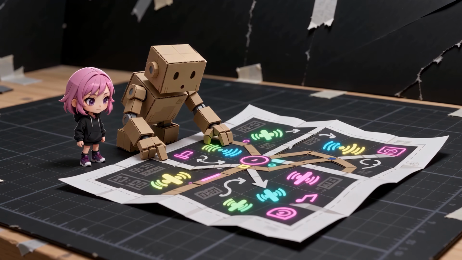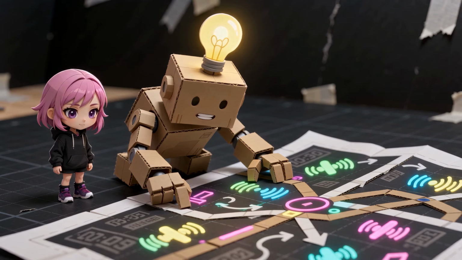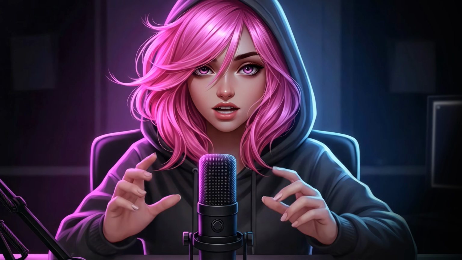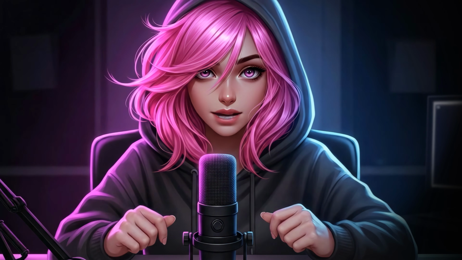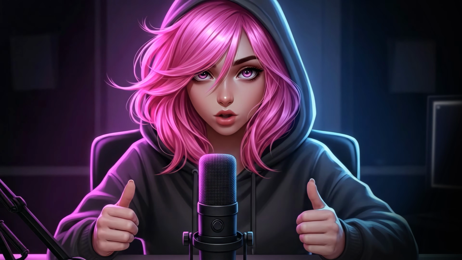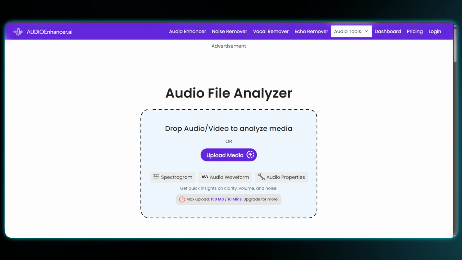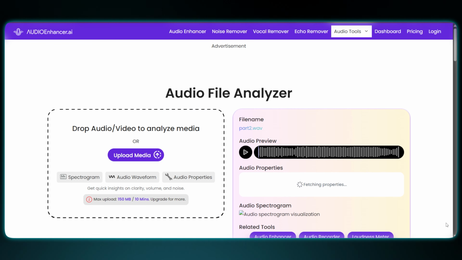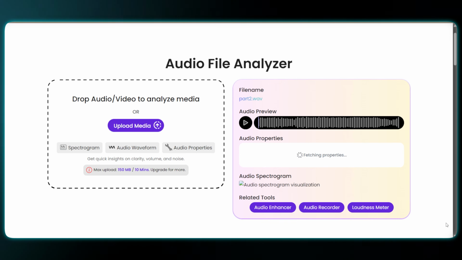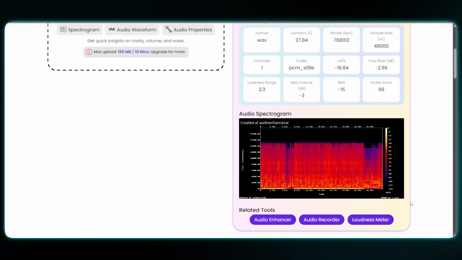To get much better choreography, we have to step in and give the agent a clear map of the music's structure. This kind of description tells the AI exactly when those big moments happen. But instead of writing it manually, there's a much simpler way. Just search for Music Analyzer online. You'll find plenty of free tools that can analyze your track and break down the exact structure, the BPM, and the beat positions, along with a nice visual of the frequency spectrum.